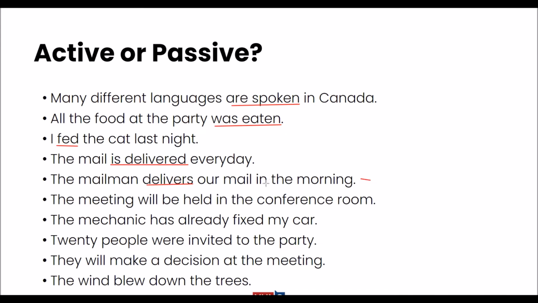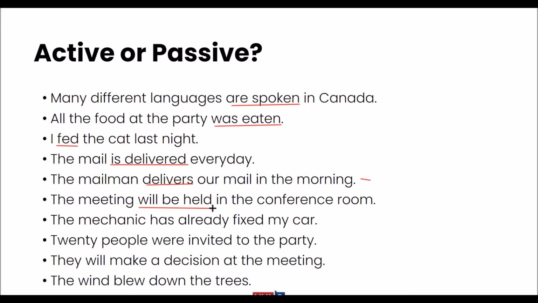Gungun? The meeting will be held in the conference room. Ma'am, active voice. How? Who will hold the meeting? Do we have a mention of that? Who will hold the meeting? Passive voice. Will be held. See the structure of the sentence. The verb is "will be held". Parth? The mechanic has already fixed my car.